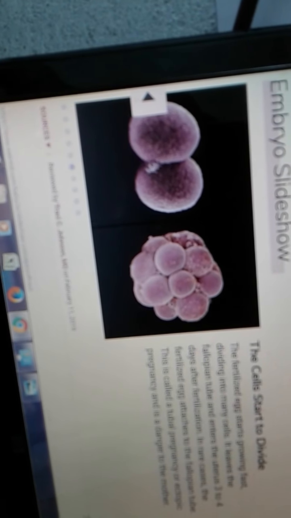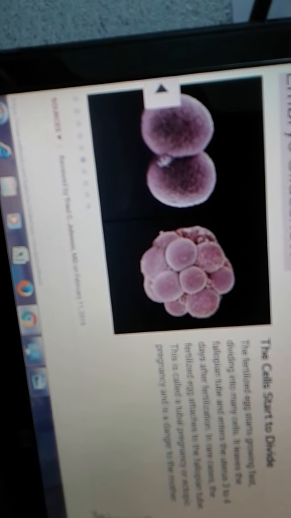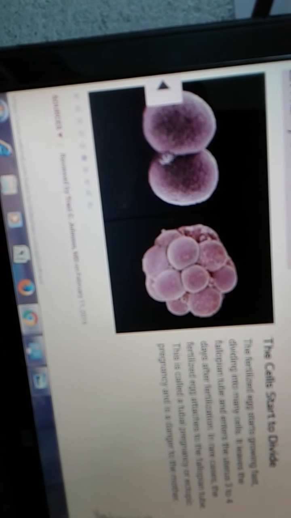Here the single-cell zygote is converted into two-celled, then 2 to 4, 4 to 8, 8 to 16, 16 to 32 celled stage. This stage is called the morula stage. Yes, this is the solid ball of cells, showing the morula stage.